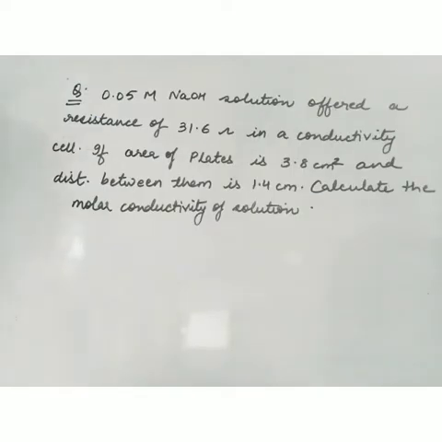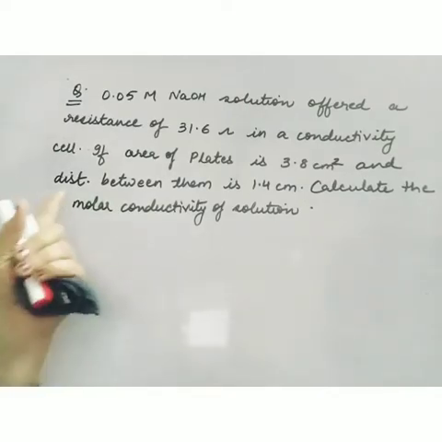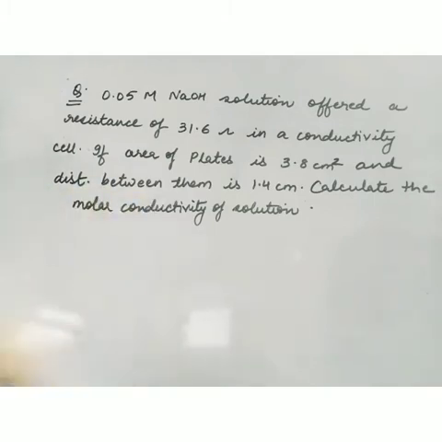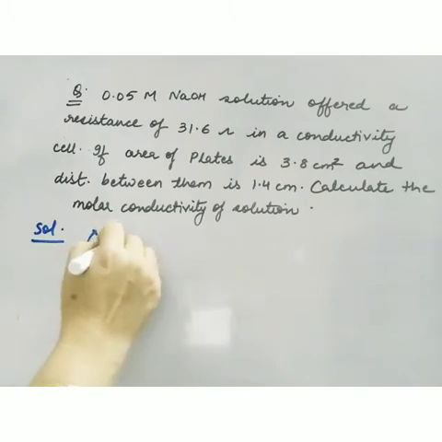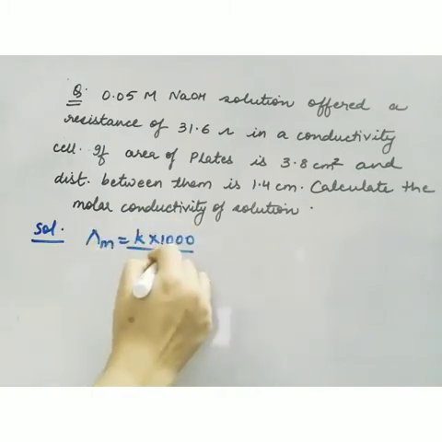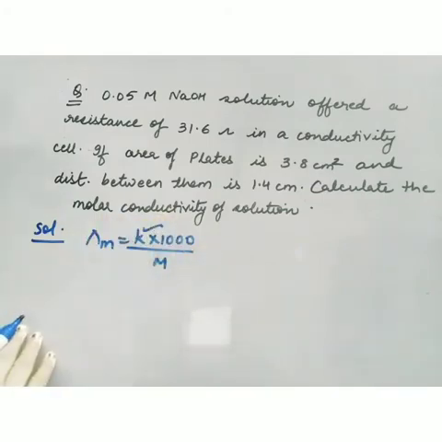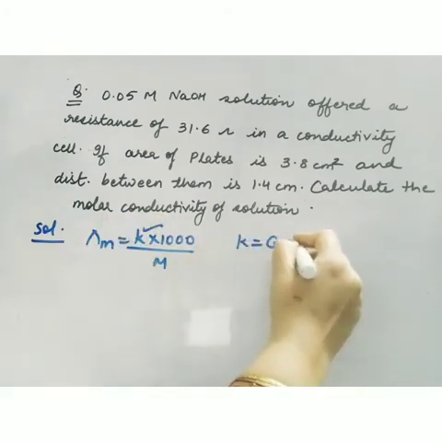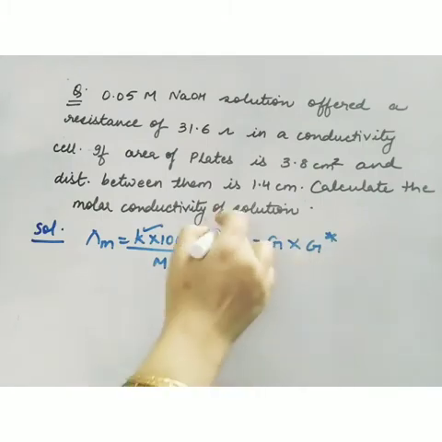Now let's solve a numerical based on this formula. A 0.05 M NaOH solution offered a resistance of 31.6 ohms in a conductivity cell. The area of the plates, meaning the area of cross section of the electrodes, is 3.8 centimeter square, and the distance between them is 1.4 centimeter. So L and A are given to us. Calculate the molar conductivity. Molarity is given, but kappa we have to find out. And what is kappa? It is G into G star. So first determine this kappa.